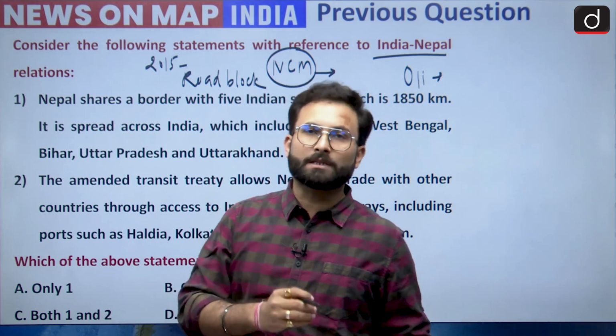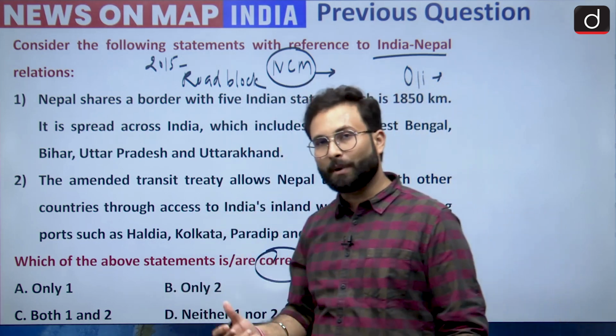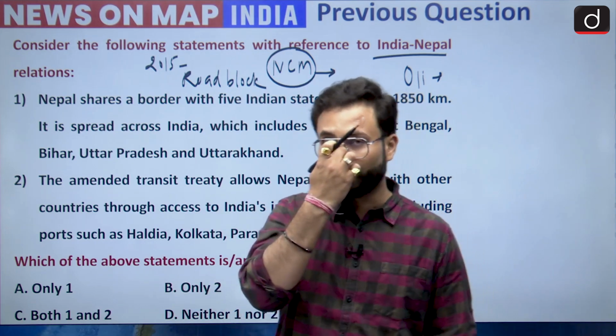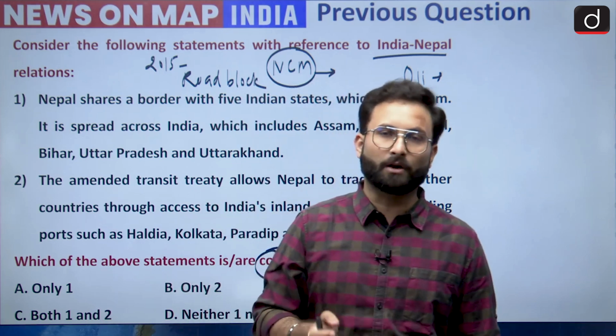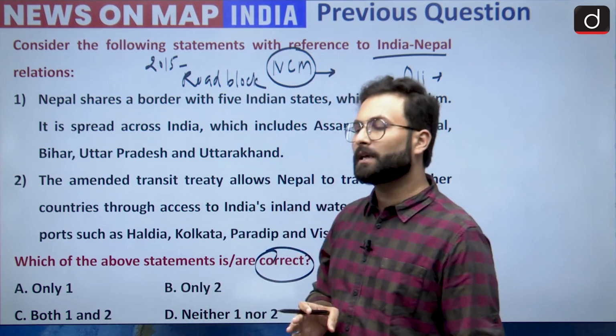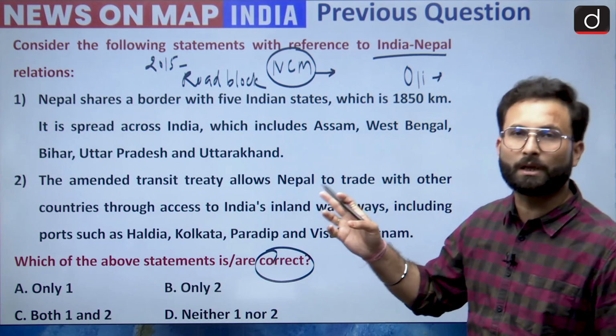So that is why India is now trying to be cautious, because the Communist Party of Nepal is in power over there, or Mr. Oli has been part of the government. That is why India needs to be cautious. So in that regard, we have come up with this particular statement.